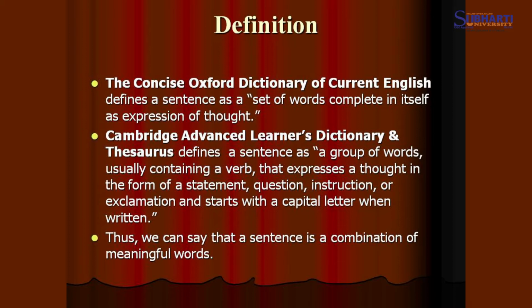And Cambridge Advanced Learner's Dictionary and Thesaurus defines a sentence as a group of words usually containing a verb that expresses a thought in the form of a statement, question, instruction or exclamation, and starts with a capital letter when written. Thus, we can say that a sentence is a combination of meaningful words.